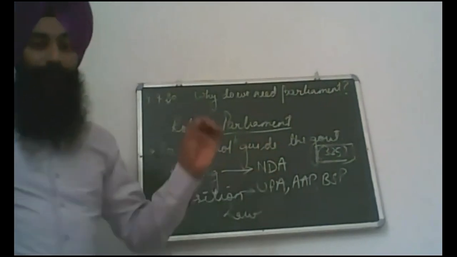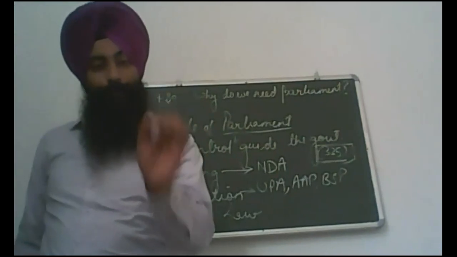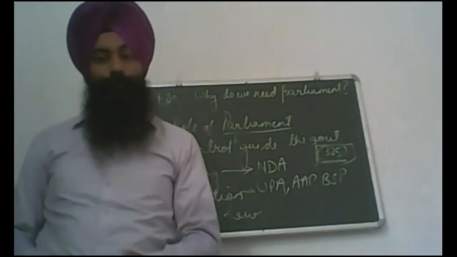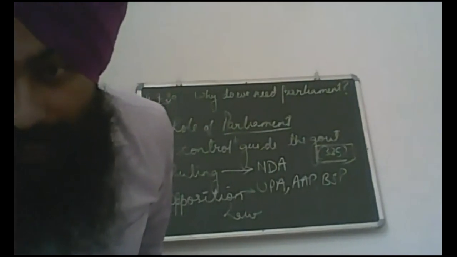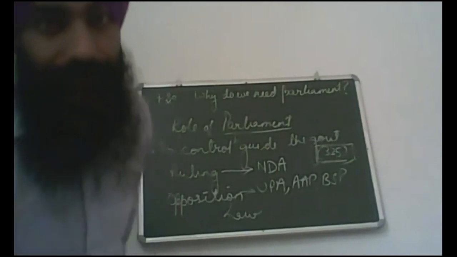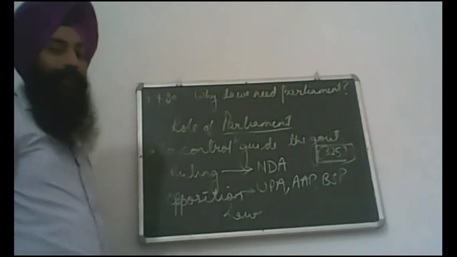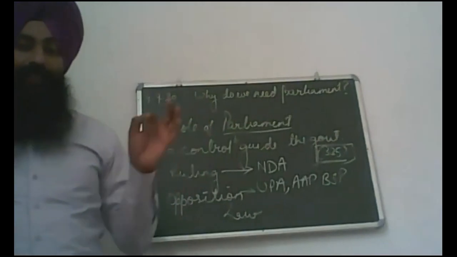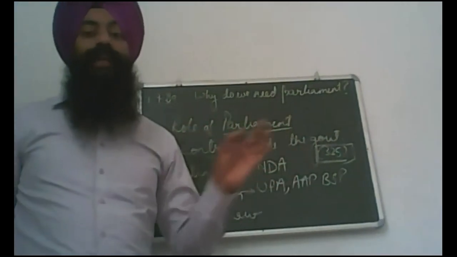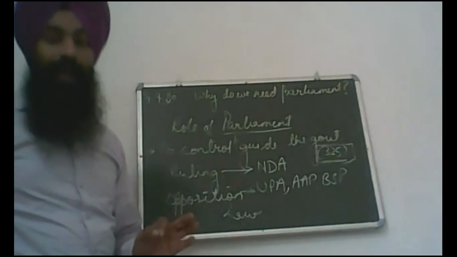Guide means if a particular law, a particular bill, requires some changes, such changes can be advised by the opposition. The opposition can advise any kind of changes in an existing law which was earlier passed but requires amendment. Remember, amendment.